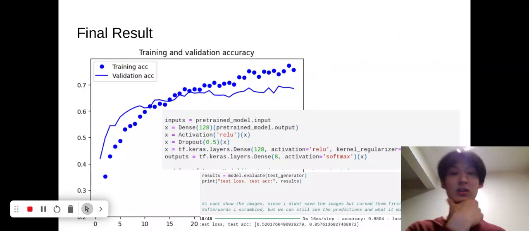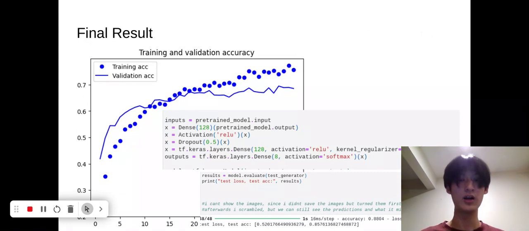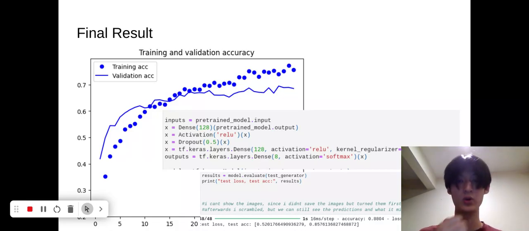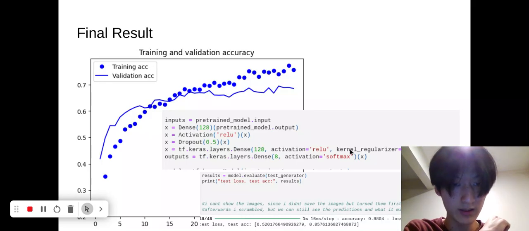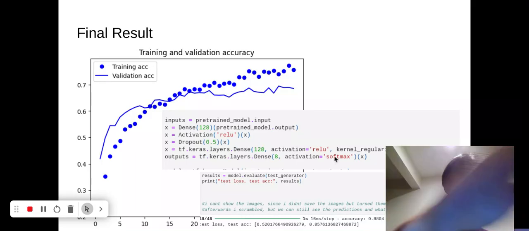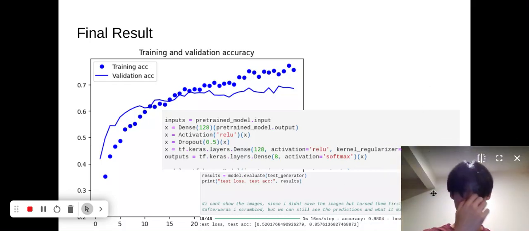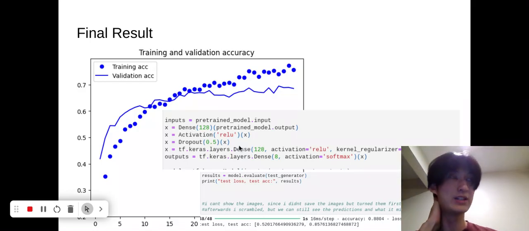For the final result, I did a lot of testing and a lot of tweaking. What I found as a balance was, first, for the data augmentation, I got rid of the rotation. I didn't want to augment my data too much. I got rid of the rotation, I made the shifting smaller, and I didn't allow for horizontal flips. Then I have 1 dropout layer and 1 kernel regularizer. But this kernel regularizer, I don't know if you can see, is by 0.04, so it's not 0.05 anymore. I made the kernel regularizer a little smaller. I have a little bit of data augmentation, 1 dropout layer, and only 40 epochs.